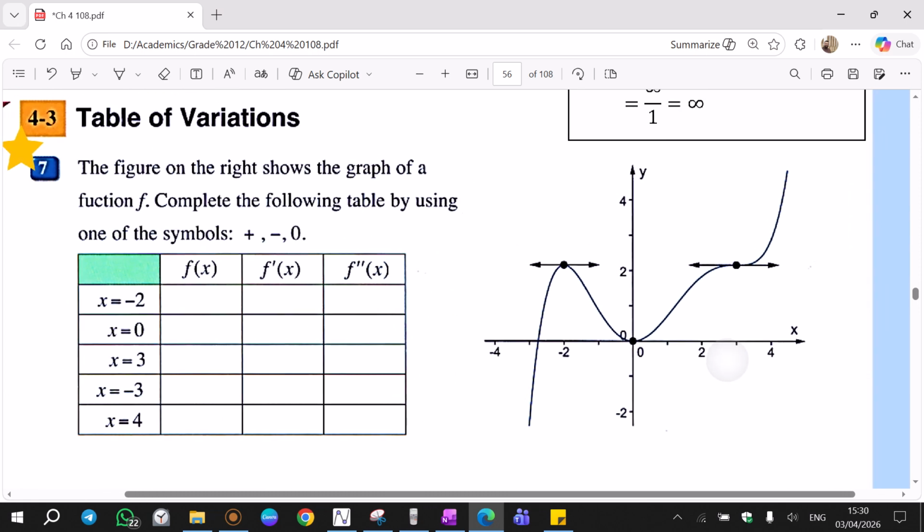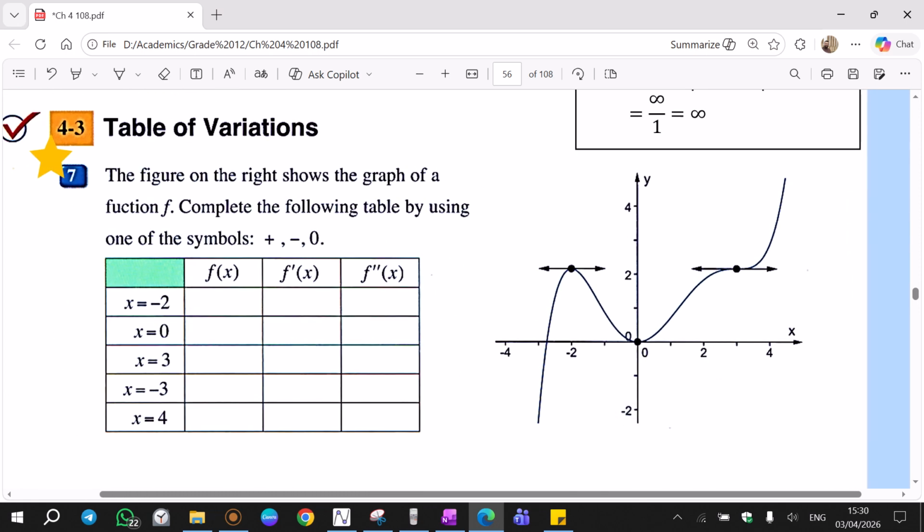This one is also a very good question. There have been questions like this in Wizari. We're going to answer or complete the table by using only plus, minus, 0. Nothing else. Now, we work on f. F is on the graph. The question is telling us this given graph is f.